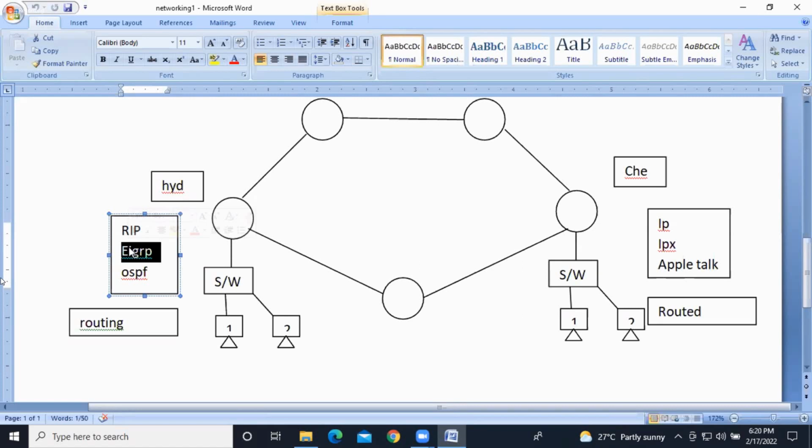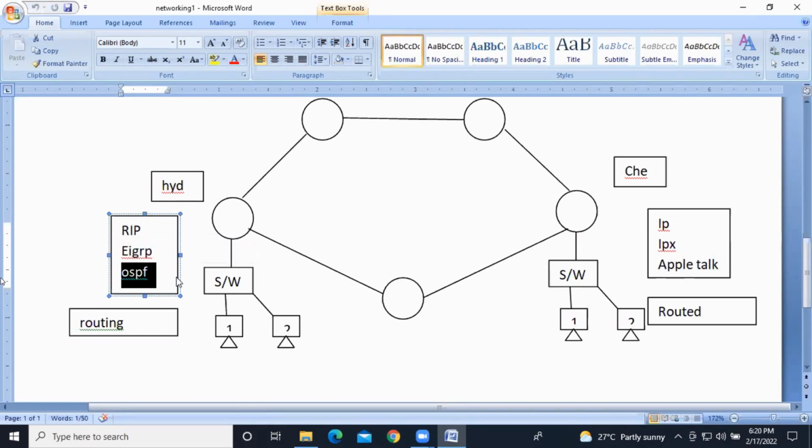RIP full form is Routing Information Protocol, and EIGRP full form is Enhanced Interior Gateway Routing Protocol. OSPF full form is Open Shortest Path First, OSPF.